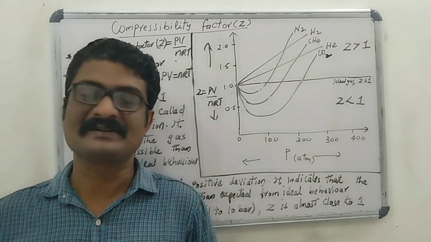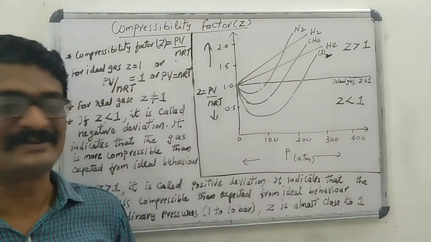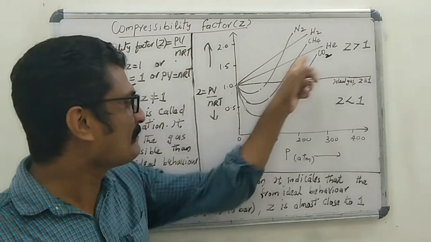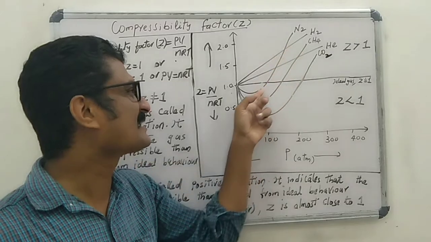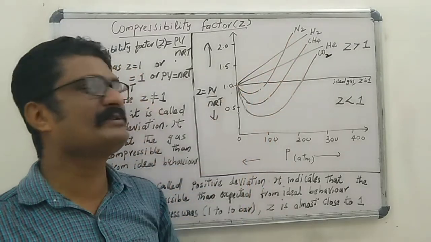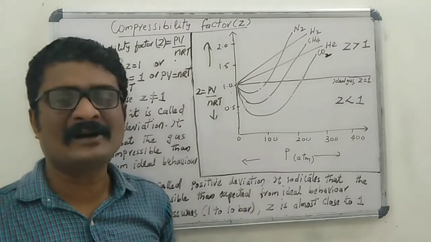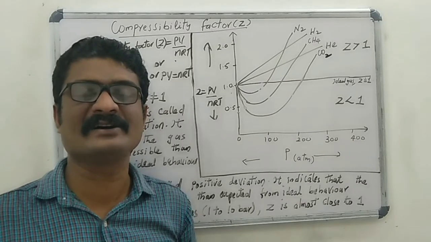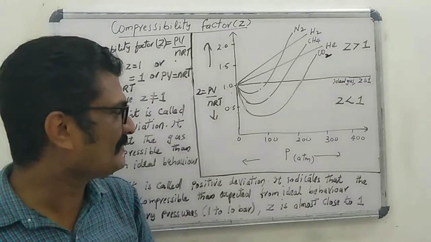That means when pressure decreases and temperature increases, the extent of deviation from ideal behavior also decreases. All the real gases show ideal behavior at low pressure and high temperature.